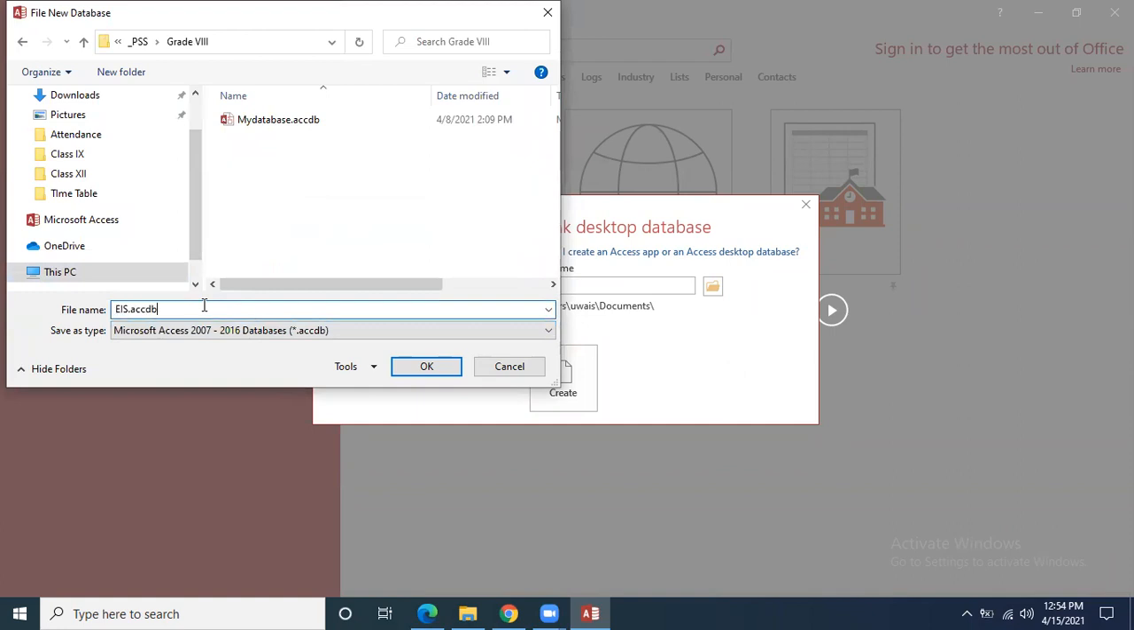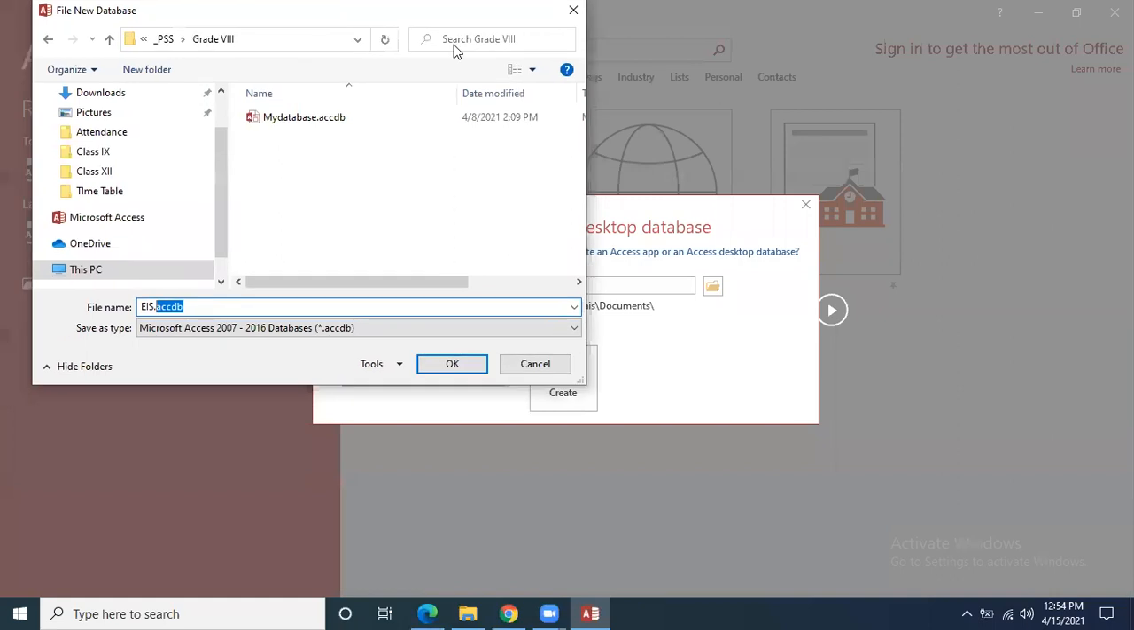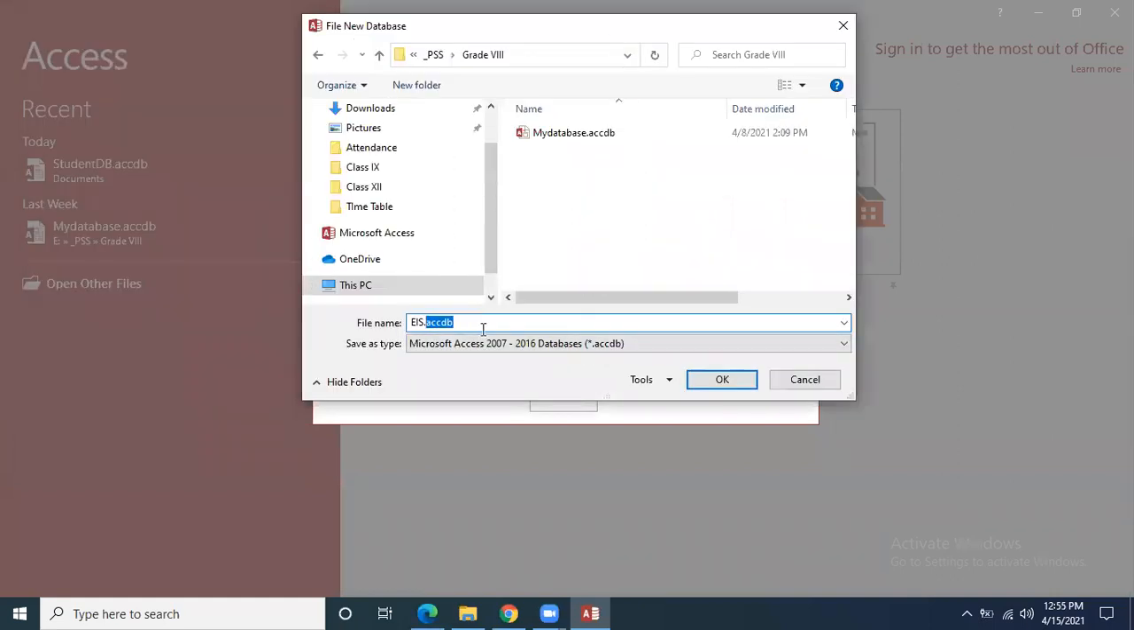What is the extension of an MS Access database file? Don't you know? These things will come in the MCQs. Yes, Ahmed, can you see over here? What is this extension? Can't you read? Sir, EIS dot ACCDB. ACCDB is the extension for the MS Access database.